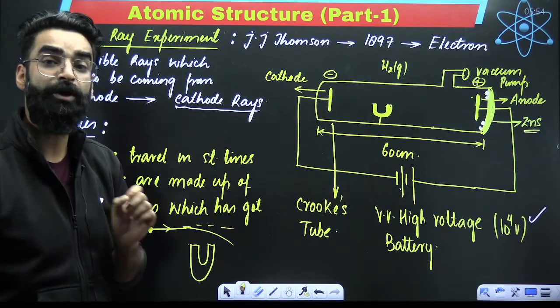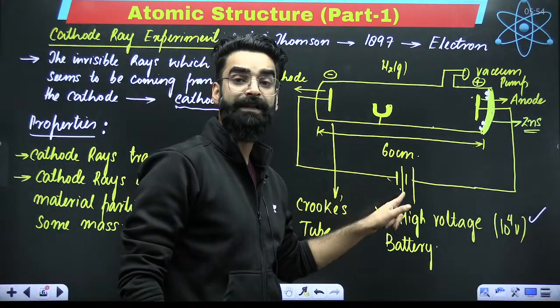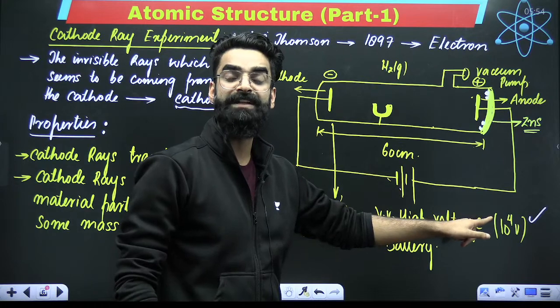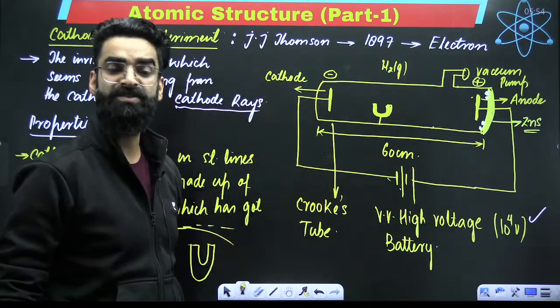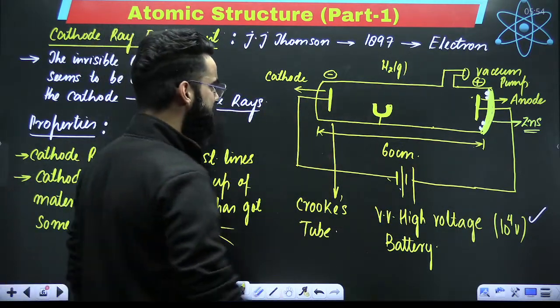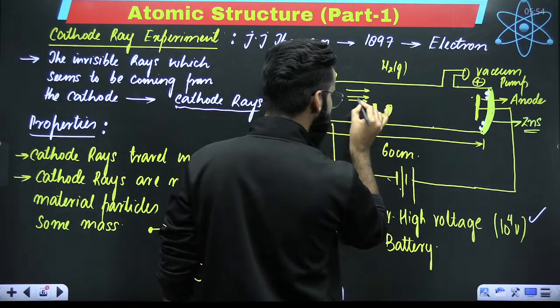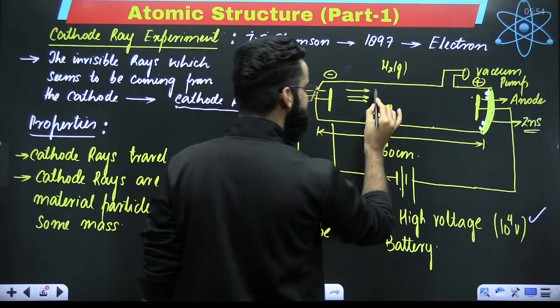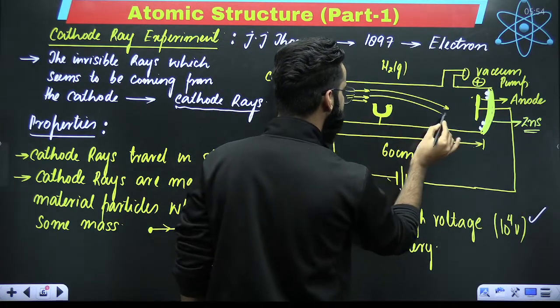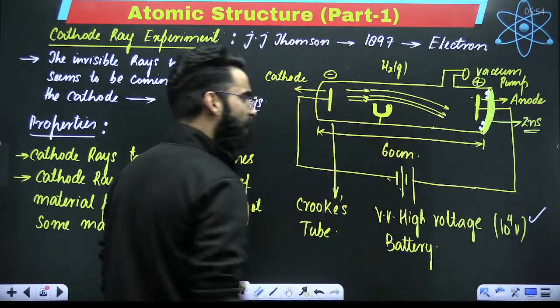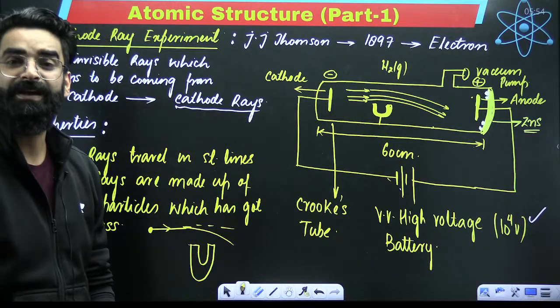And my dear students, what he observed, when he again turned the battery on, when he gave the potential of 10 raised to the power 4 volts, when the pressure of the gas was kept very low, he observed these cathode rays, which were supposed to travel in straight lines, were being deflected.